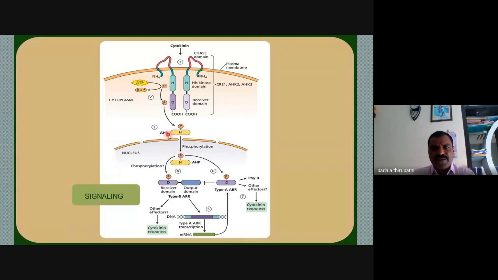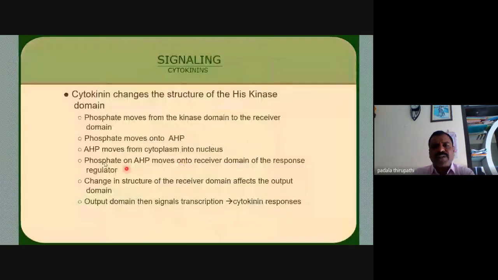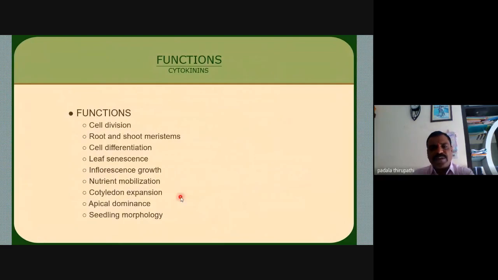Phosphate on AHP moves onto the receiver domain of the response regulator. Change in structure of the receiver domain affects the output domain. The output domain then signals transcription, the cytokinin response.